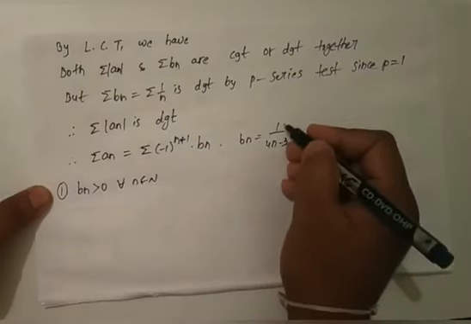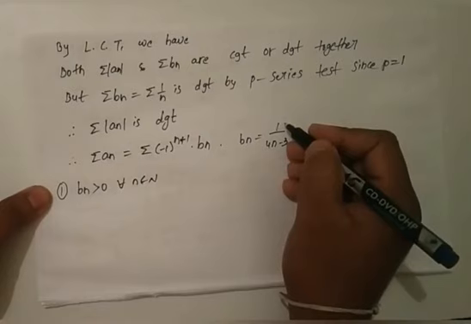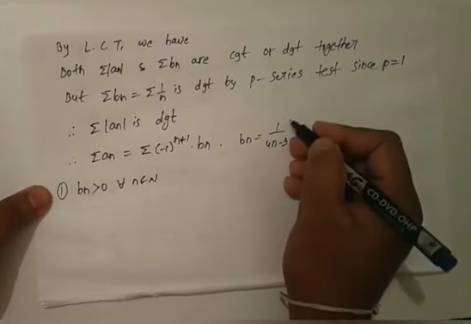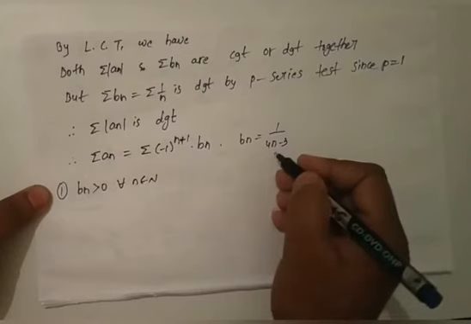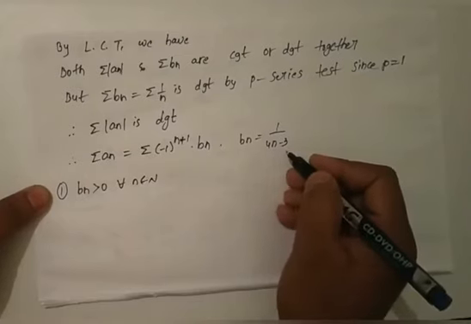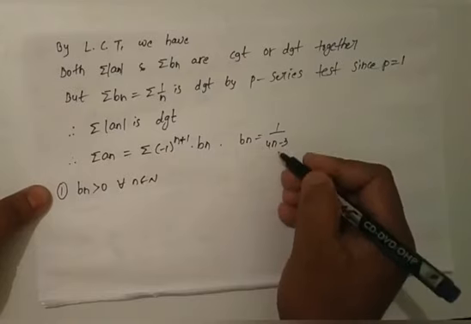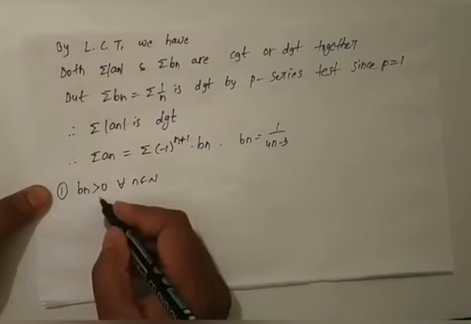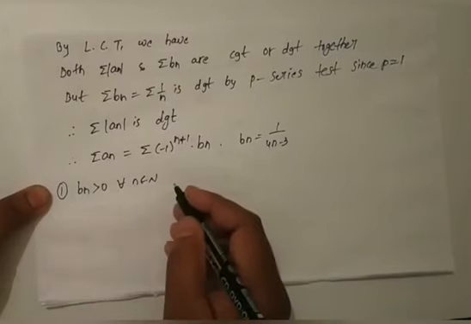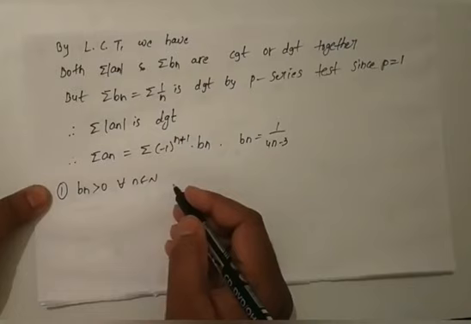in the numerator, 1 is always positive. In the denominator, 4n minus 3 is always positive for all natural numbers. So positive by positive, therefore bn is always positive for all n belongs to N. Therefore the first condition holds.